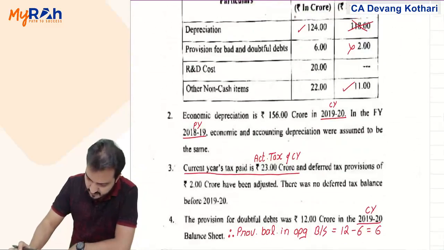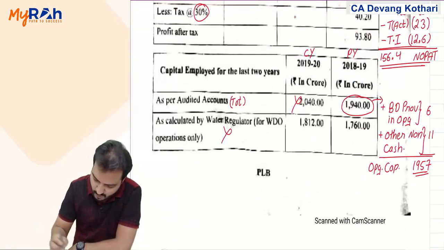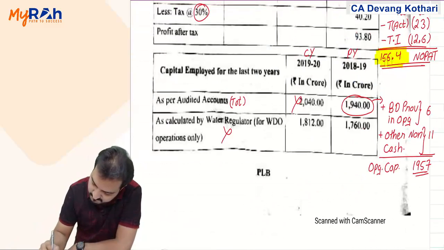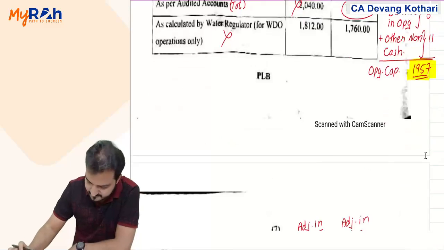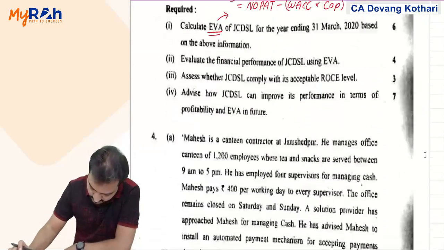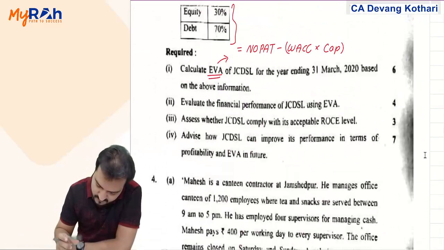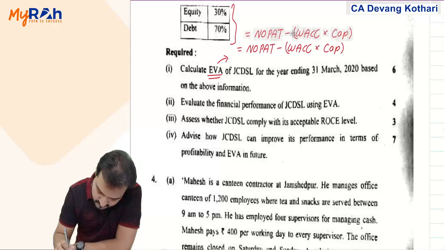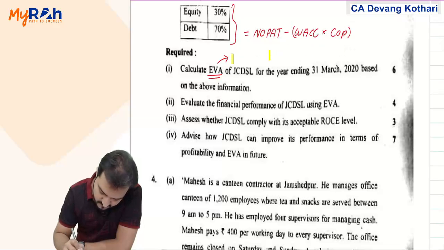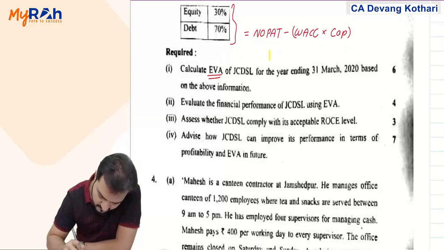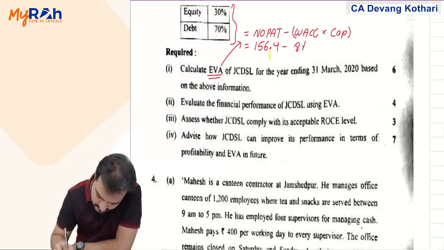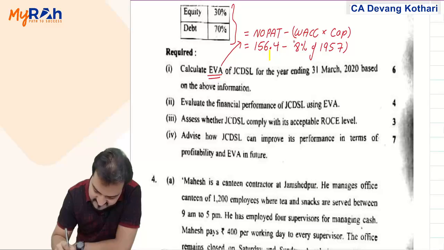NOPAT we identified here is 156.4, and capital we found is 1957.